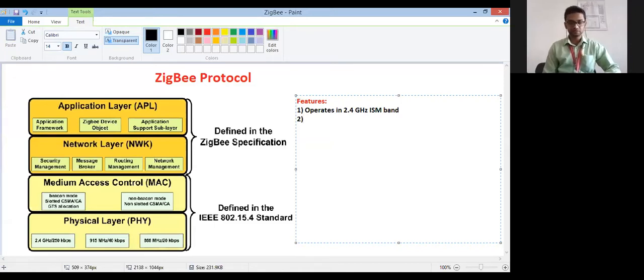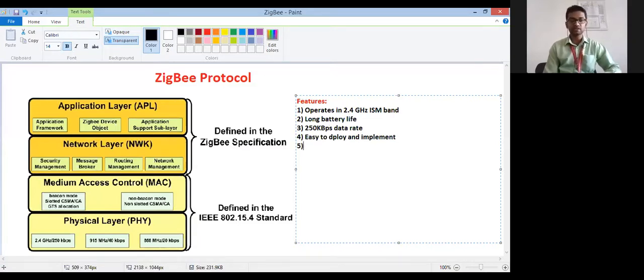Then it has long battery life. The battery lasts for years. Then it has a 250 kbps data rate. It is easy to deploy and implement.